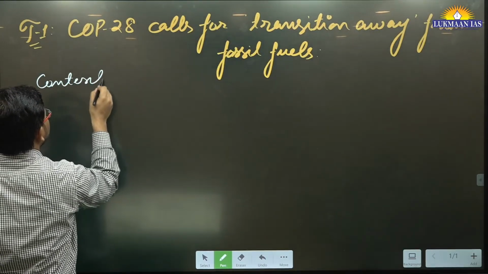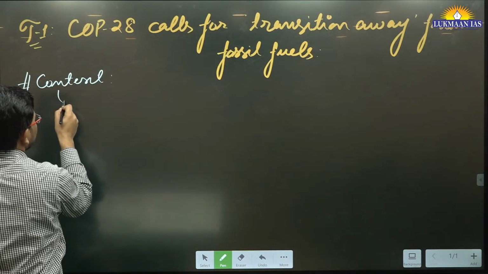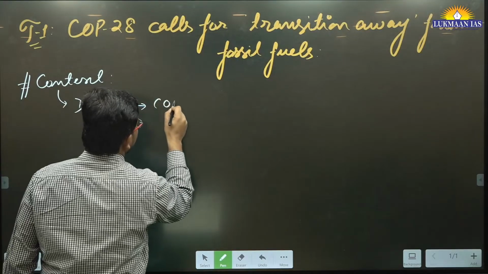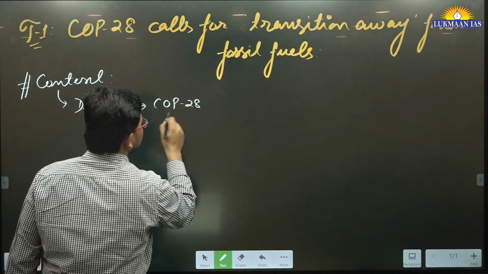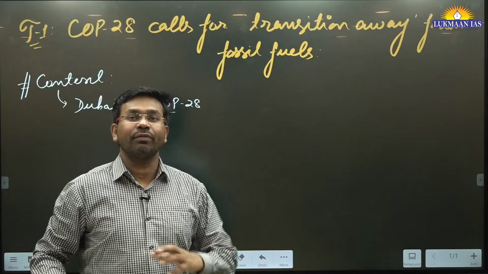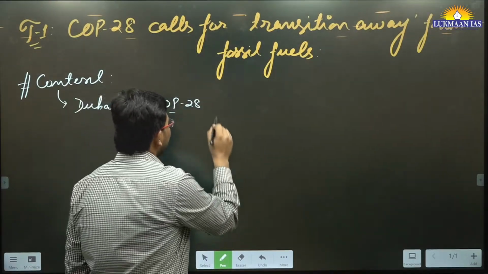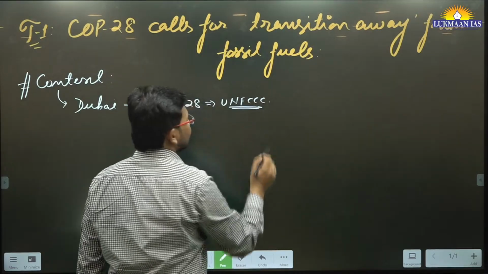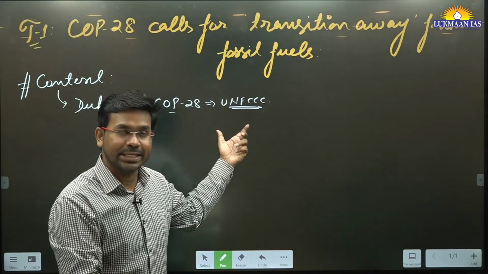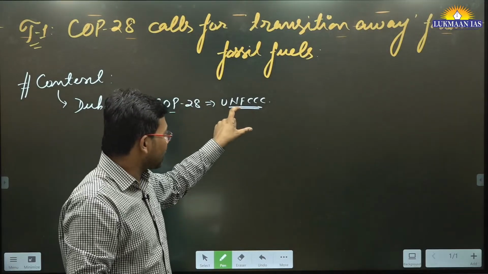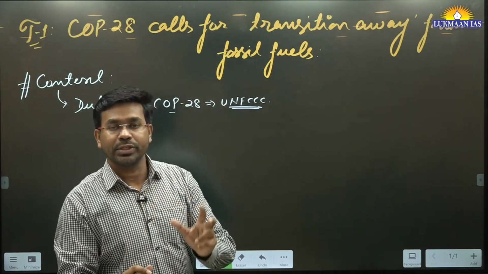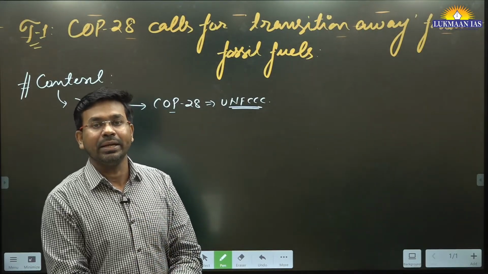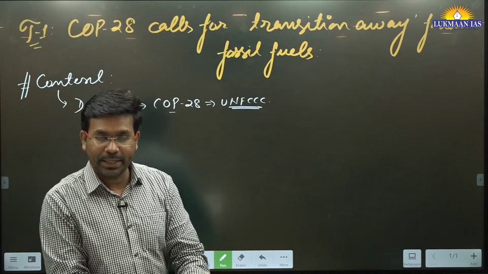Why did this article come? Because now Dubai is holding the Conference of Parties, COP28. Conference of Parties is generally a meeting of the member countries of the United Nations Framework Convention on Climate Change. There is a convention known as UNFCCC, United Nations Framework Convention on Climate Change. It conducts a Conference of Parties every year.